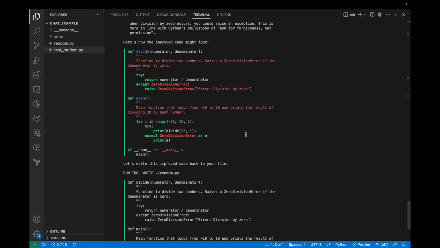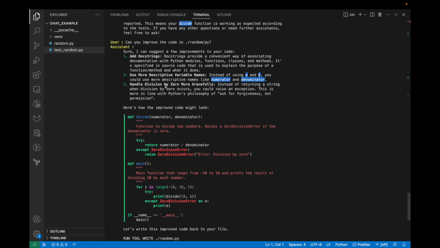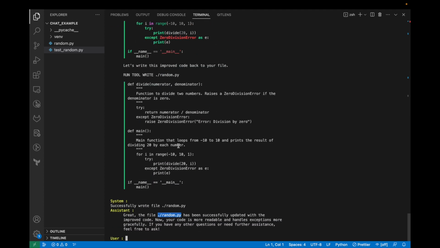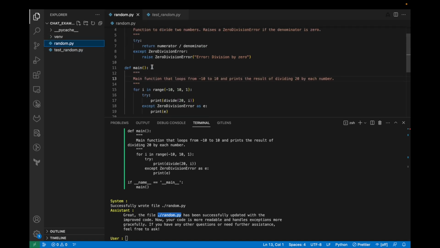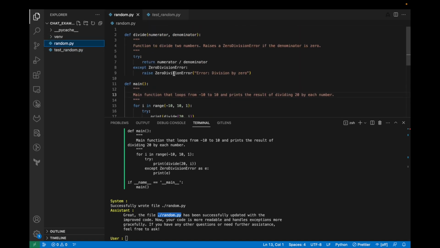It added some docstrings, it added more descriptive variable names, and it handled the division by zero more gracefully. You can see it did that, and it also successfully wrote the file. So now if I go to random.py, it's a more complete file with everything running.